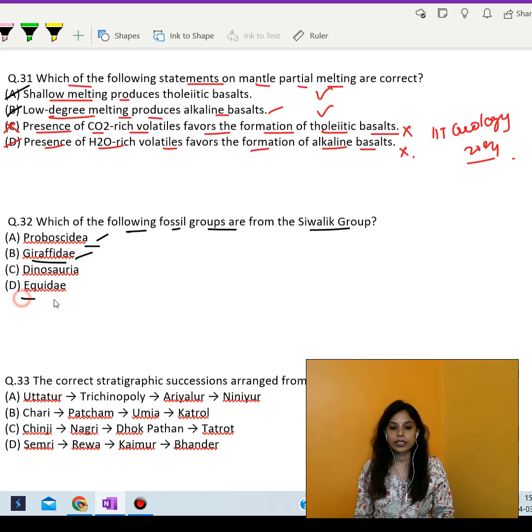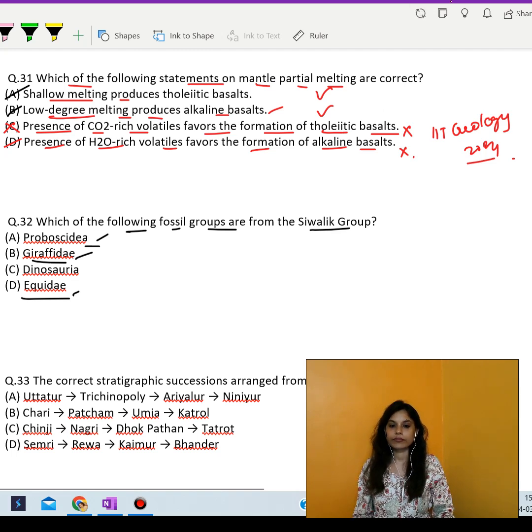Next is Equidae. Now, Equidae includes all the horses, donkeys, and zebras. The Shivalik group is known for its diverse assemblage of equid fossils, including Hipparion, Sivalhippus, and Equus sivalensis. Therefore, we can say A, B, and D. These are the combination of options that can be correct.